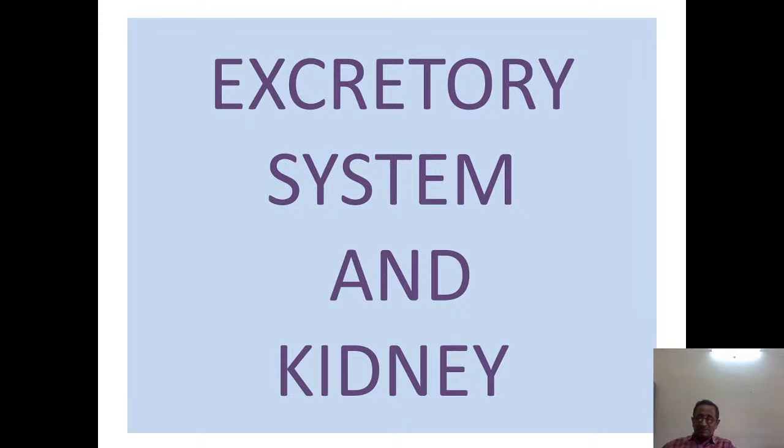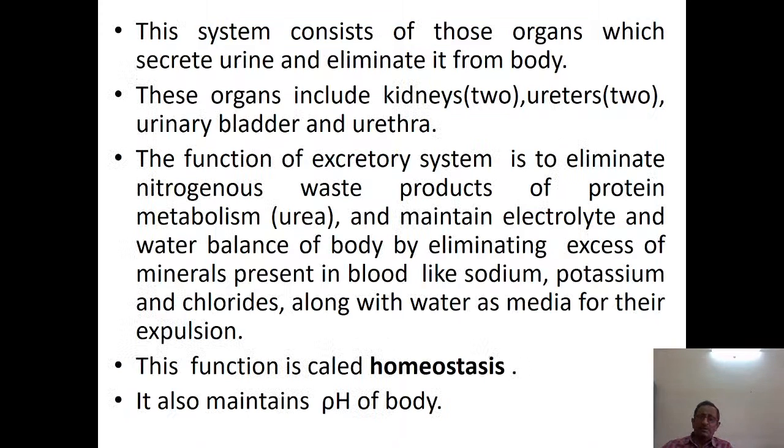So the excretory system consists of the kidney, ureter, bladder, and urethra, and its function is the elimination of the excess of water in the body, and also some minerals and toxins that are not needed by the body. So the system consists of those organs which secrete urine and eliminate it from the body.